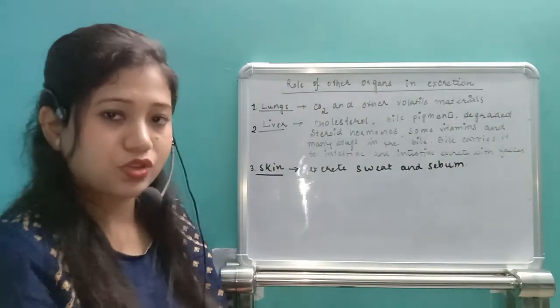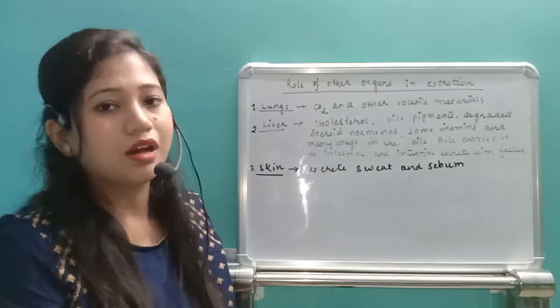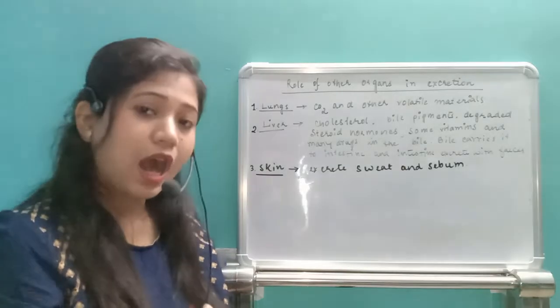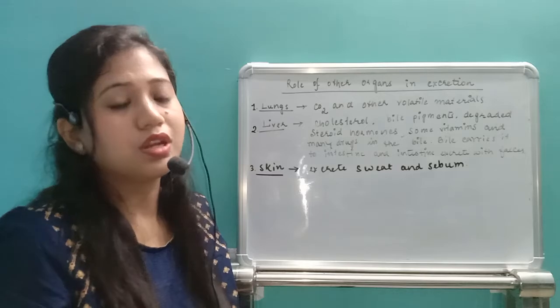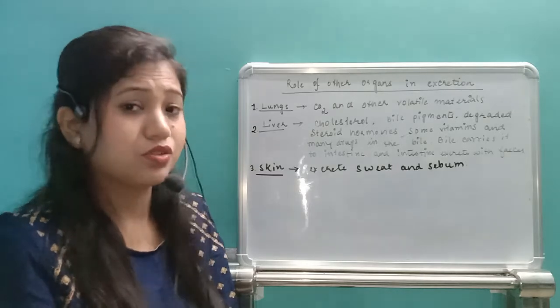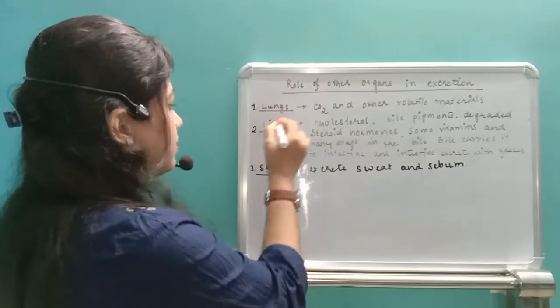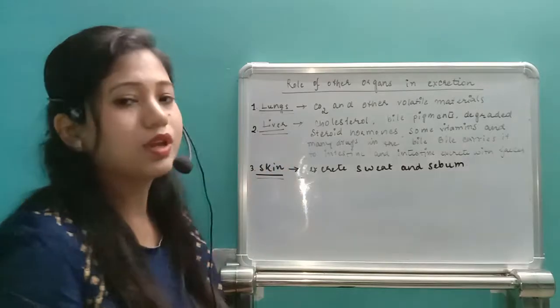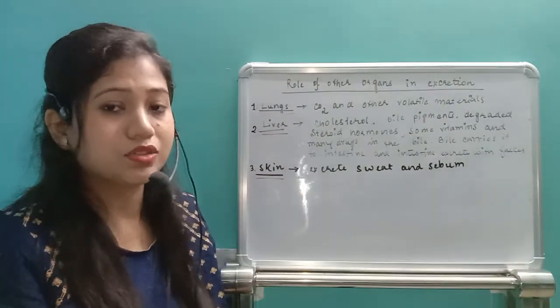Okay, so first of all, let us see the different types of organs, how many organs are helping in excretion. The chief organ is the kidneys. Then other than kidneys, there are three organs that are helping in excretion. So what are they? Lungs, liver and the skin.